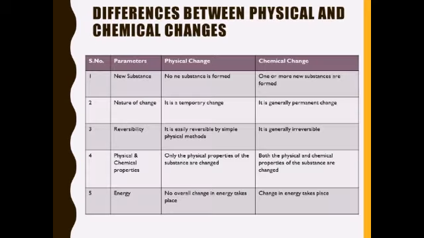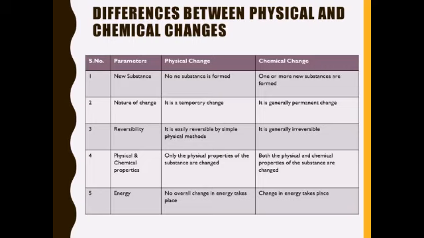Now in this table, we will differentiate between physical change and chemical change on the basis of some parameters. First one is new substance. So in physical change, no new substance is formed, whereas in chemical change, one or more new substances are formed. Second is nature of change. Physical change is temporary change, and in chemical change, it is generally permanent change. Reversibility.